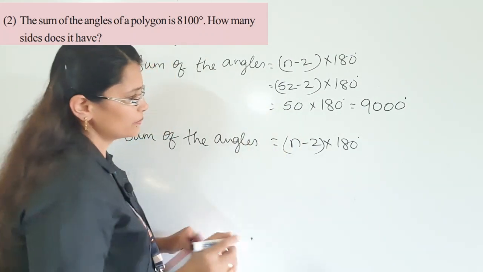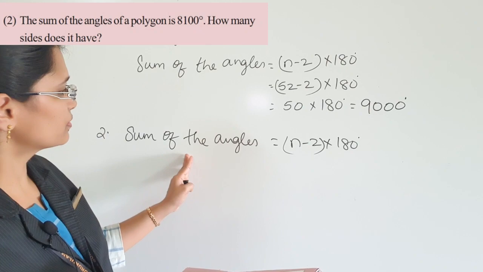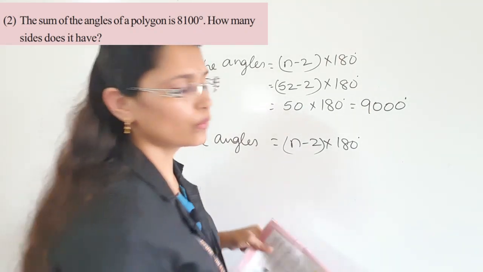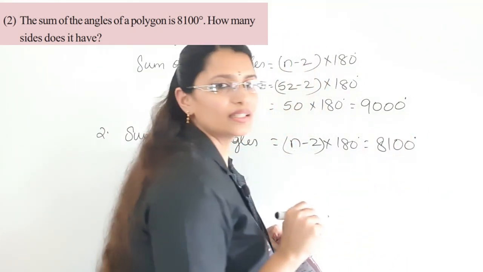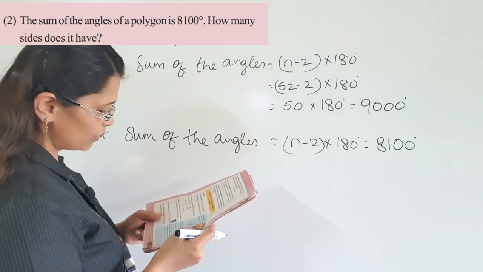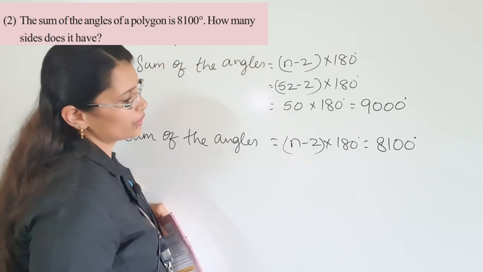Here n minus 2 into 180 degree is sum of the angles, which is given. How much? 8100 degree. Okay. Then how many sides does it have? We need to find out the number of sides.